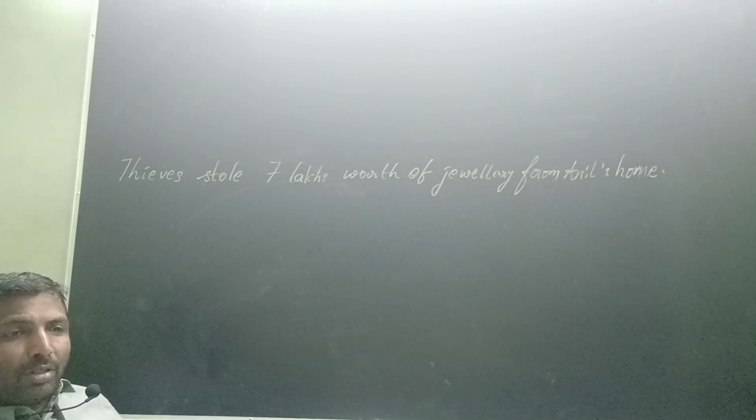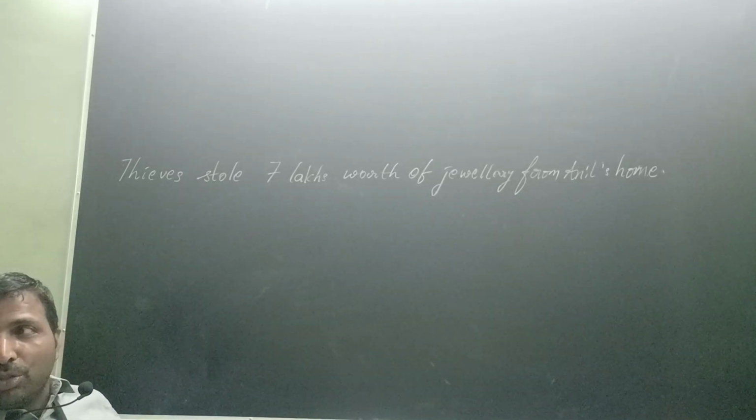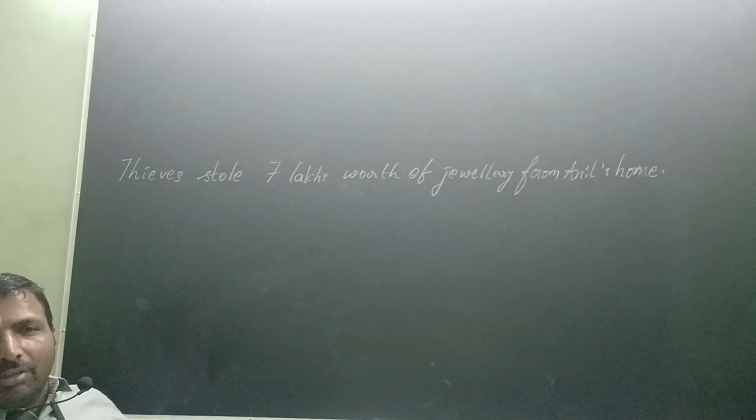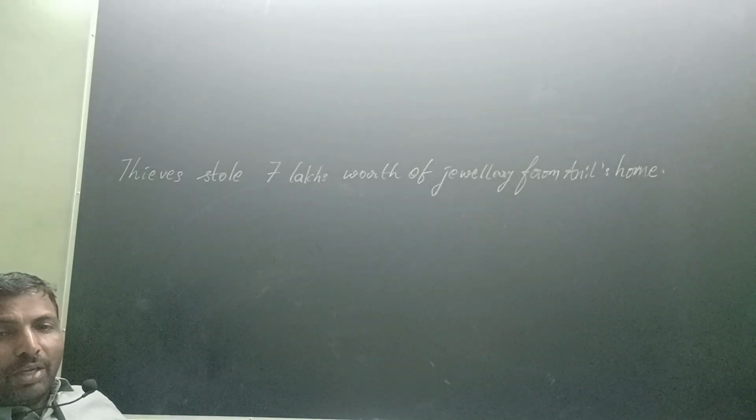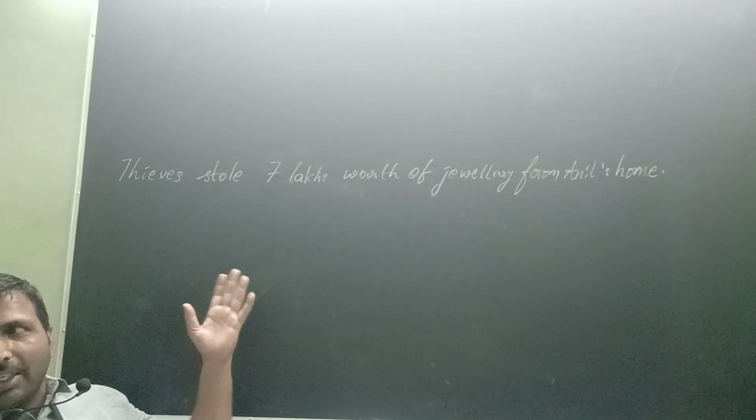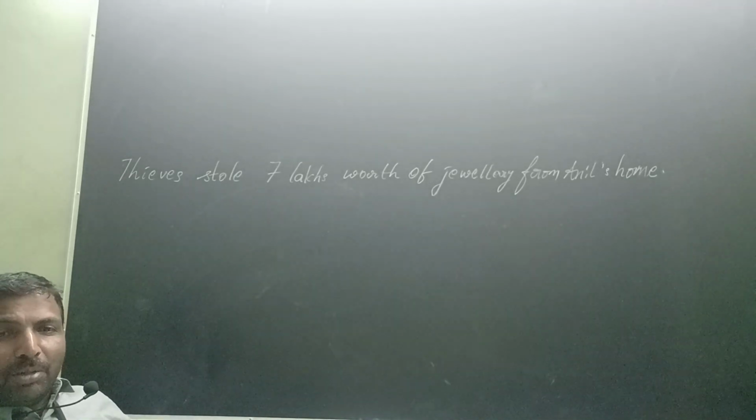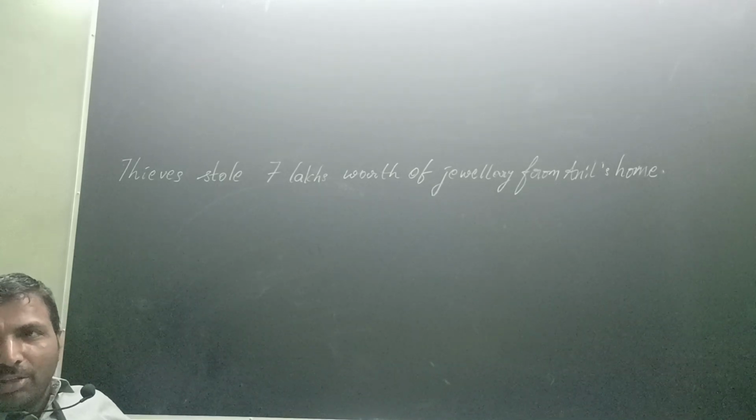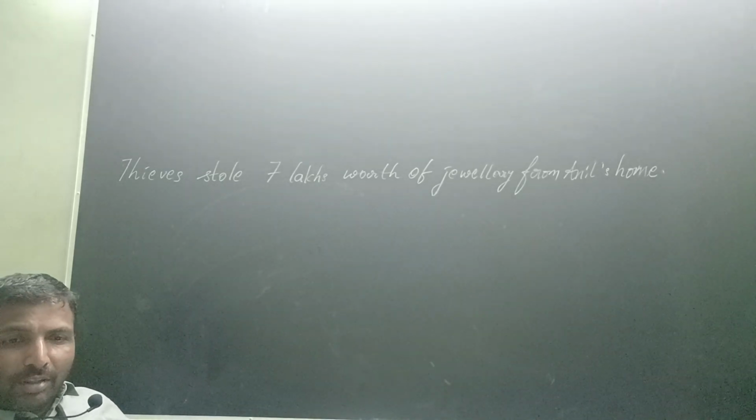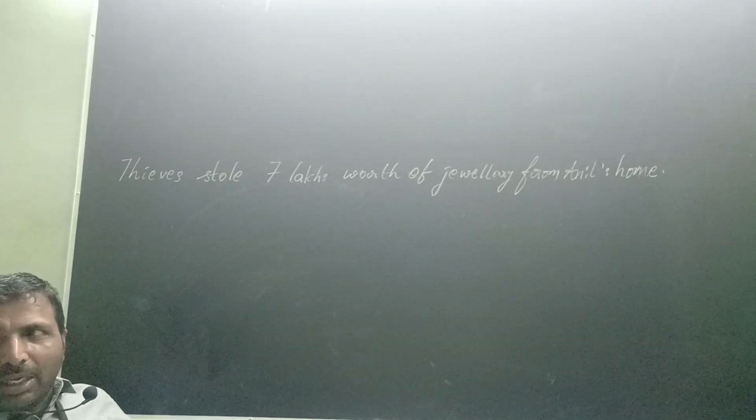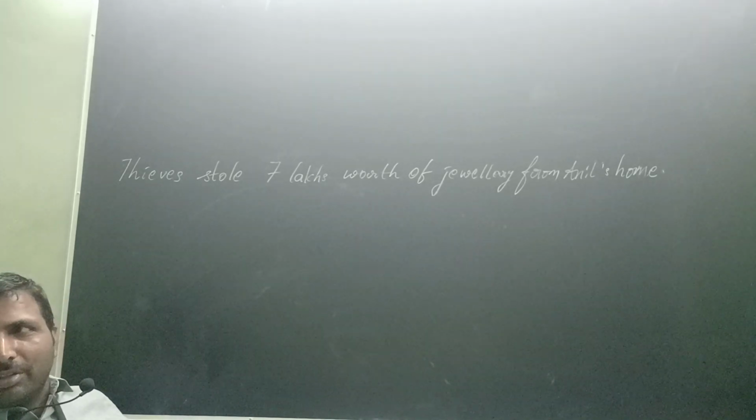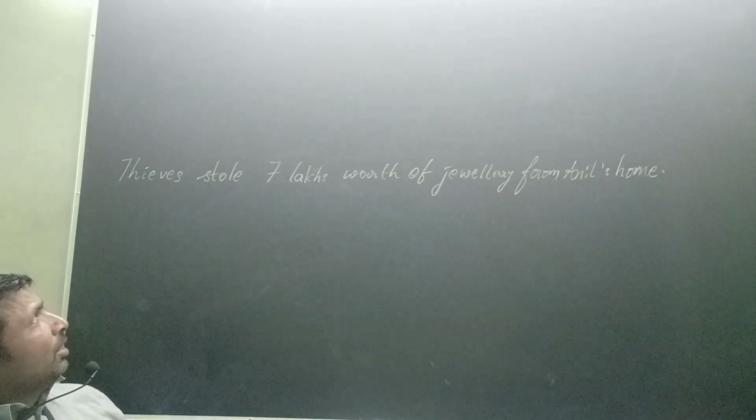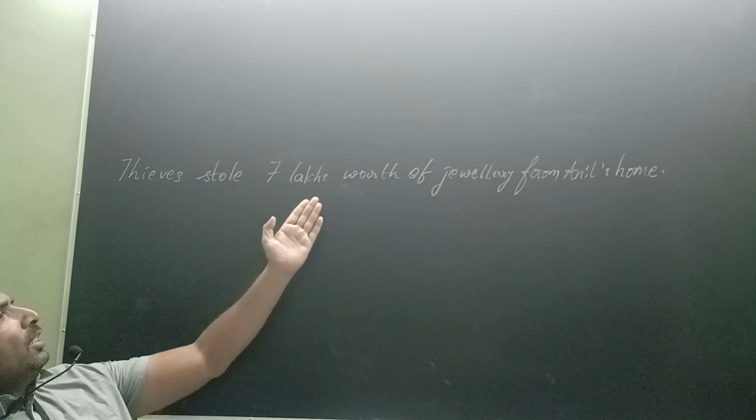These irregular verbs, strong verbs, are used as main verbs in sentences. If the main verbs are action verbs, they are action sentences. If the main verbs are possessive verbs, those are possessive sentences. If the main verbs are state of being, am, is, are, was, were, then they are state of being sentences. Anyway, thieves stole 7 lakhs worth of jewelry.